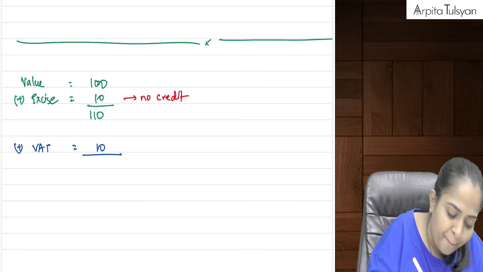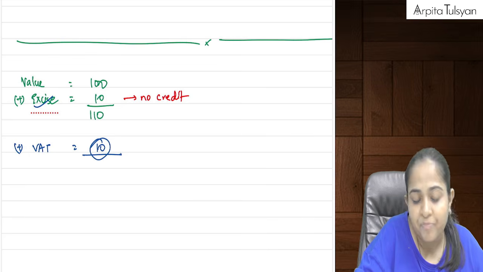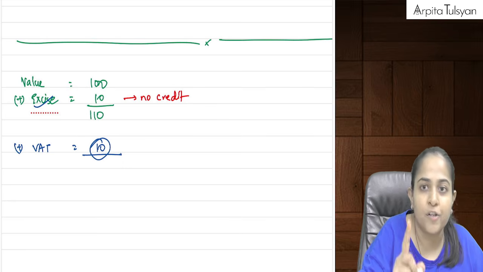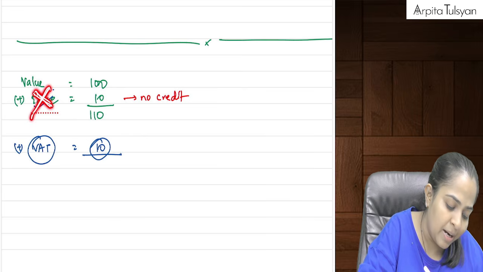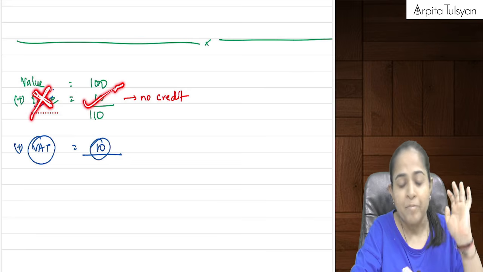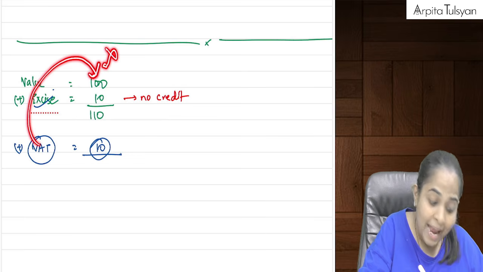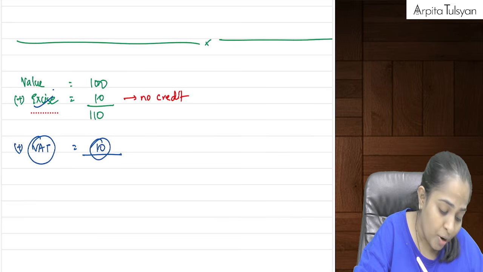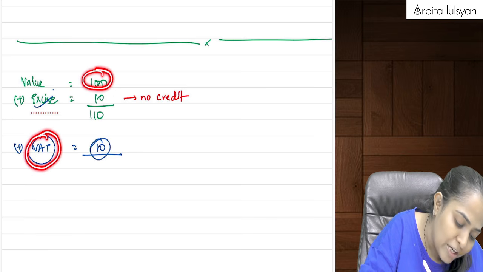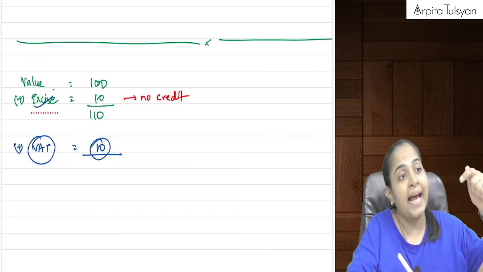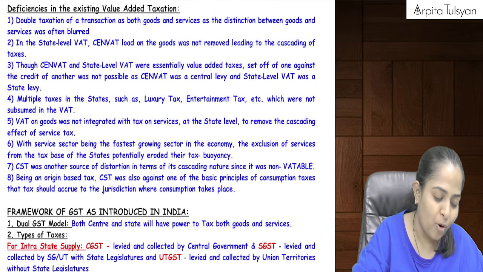Okay, now when you're paying this VAT to the government on the same goods, can we say excise duty was already levied? So first of all, there was no credit of this excise duty available. Whatever you have paid is paid. Another thing is, when this VAT was levied, it was not levied on 100 rupees, it was levied on this 110. Means you are levying VAT on value plus tax, so there is a tax levied on another tax. Because of all these problems, they came up with GST.